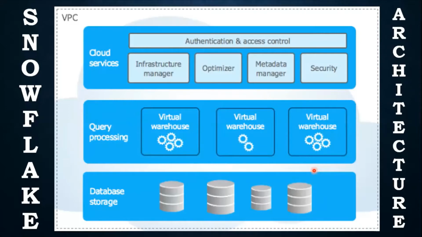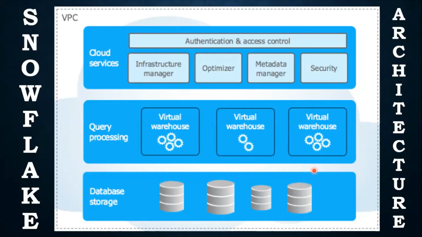As you can see, there are three layers. The bottom one is database storage, and the middle one is where we create virtual warehouses, and the virtual warehouse runs everything in the layer of query processing. The top layer where you run the queries is called cloud services.